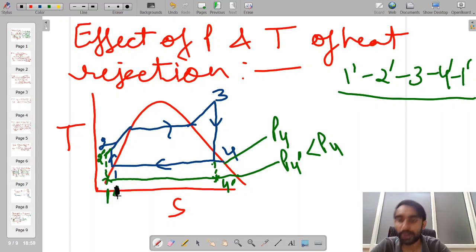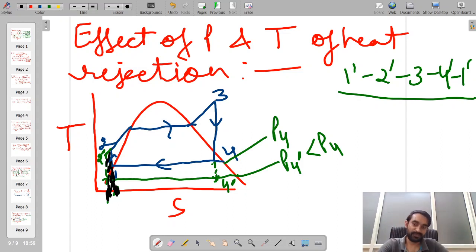So only up to this point you were having the heat addition. Now heat addition has reached up to this point. So it means this black colored hatched area has actually increased